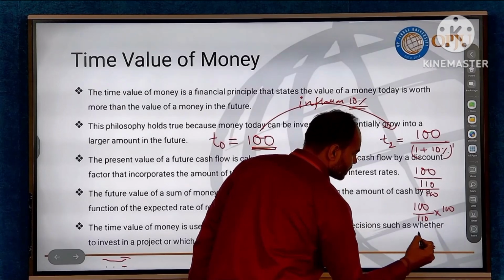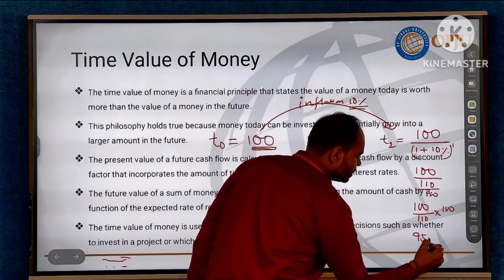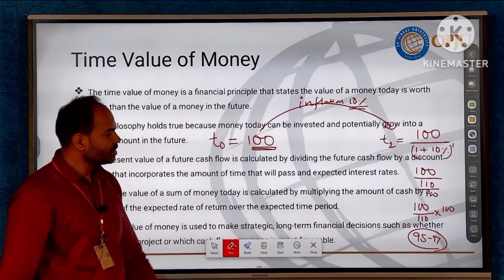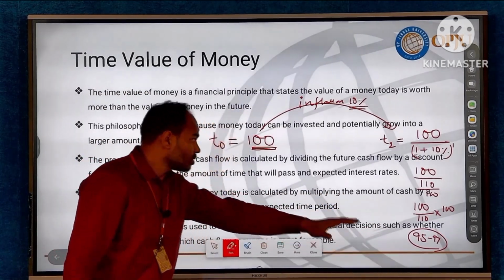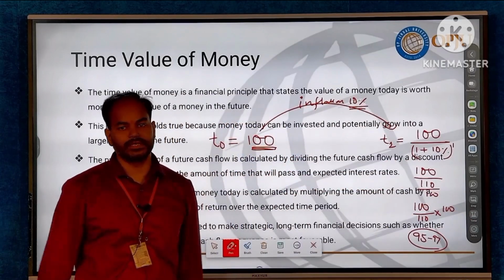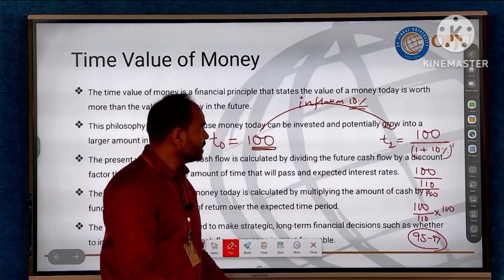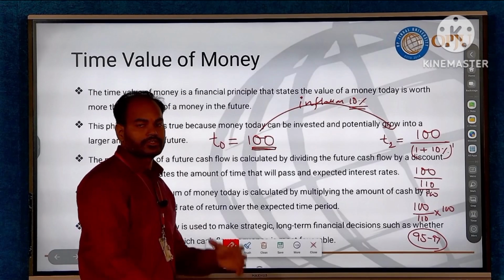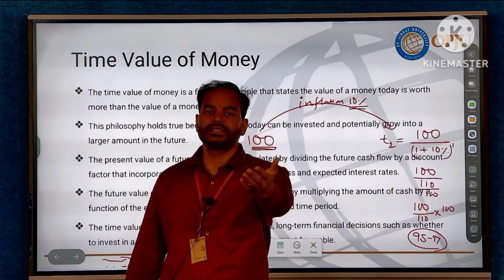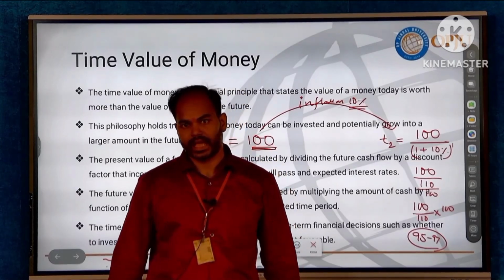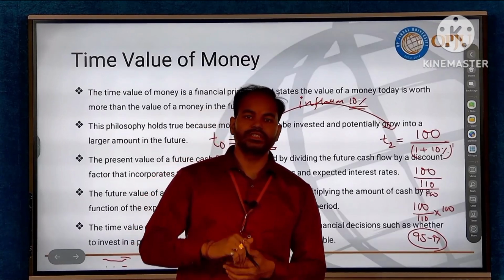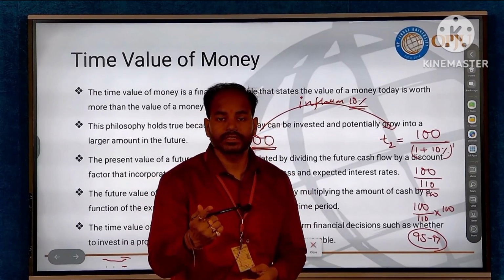If you calculate, this value will be nearly between 95 and 97. I am not calculating, I am taking a random example. Whatever the value will be, our 100 rupees will depreciate in the near future. Similarly, if someone promises me to give 110 rupees after 1 year, and there is an inflation of 10%, what is the value today of that 110 rupees?